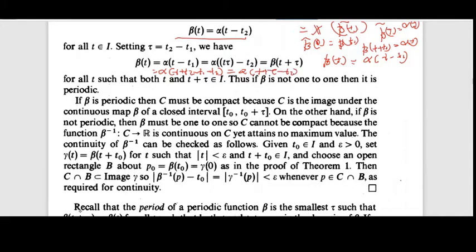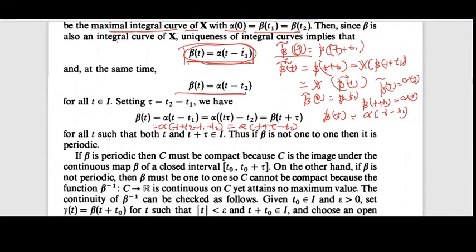Alpha of t plus tau minus t2, we have here alpha of t minus t2 equal to beta of t. So alpha of t plus tau minus t2 is equal to beta of t plus tau.